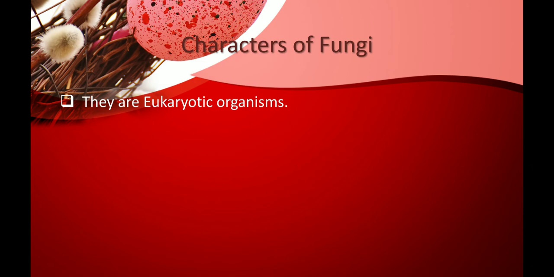It consists of a well-developed nuclear membrane, and in that nuclear membrane, the nucleus is present. So fungi is one of the eukaryotic organisms. And eukaryotic organisms are advanced kinds of organisms compared to prokaryotic organisms.